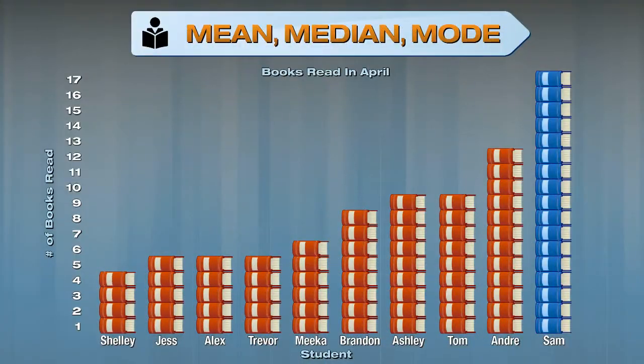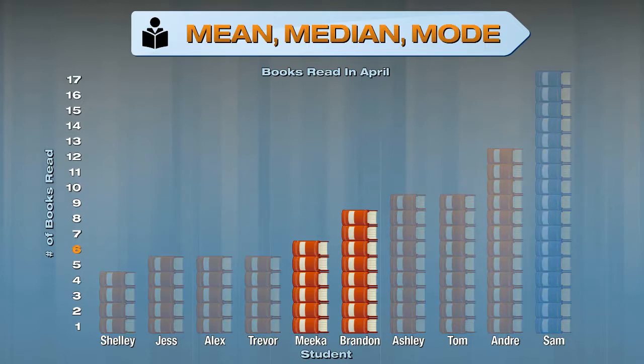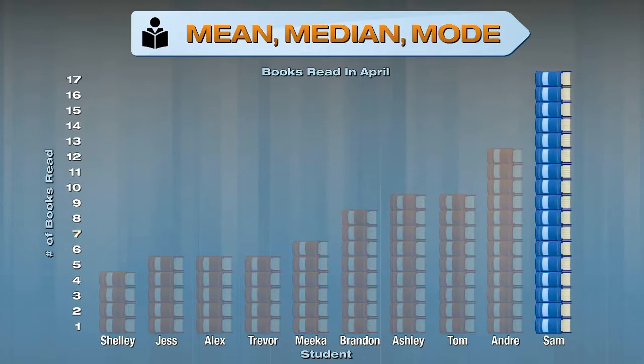Finally, will the median change? As you know, the median is the middle number in the distribution. When there were 9 members, it was easy to find. We now have 10 members, so there isn't one middle number. When there is an even number of entries, the median is halfway between the 2 middle numbers. The 2 middle numbers are 6 and 8. 7 is halfway between 6 and 8, so 7 is the new median. The median does change. Sam read 17 books.